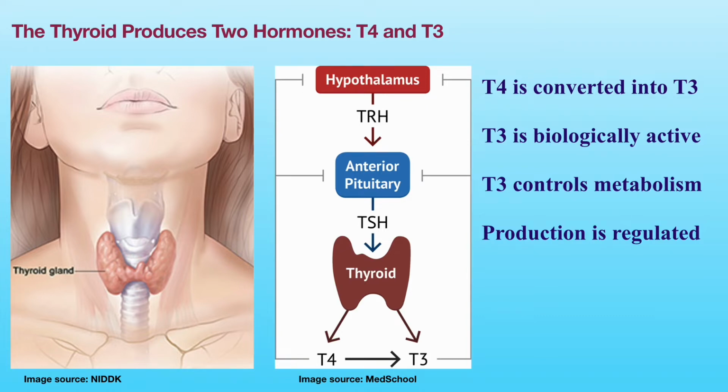The production of thyroid hormones by the thyroid is regulated by the pituitary gland and hypothalamus, which is a part of the brain. They increase or decrease the stimulation on the thyroid depending on the levels of thyroid hormones in the circulation. For example, if your thyroid hormone levels are below the normal range, the secretion of thyroid-stimulating hormone, or TSH, from the pituitary gland will increase. The TSH will prompt your thyroid to produce more thyroid hormones.